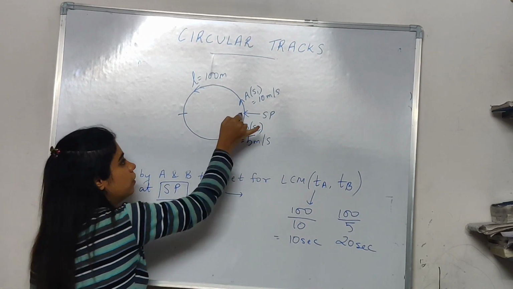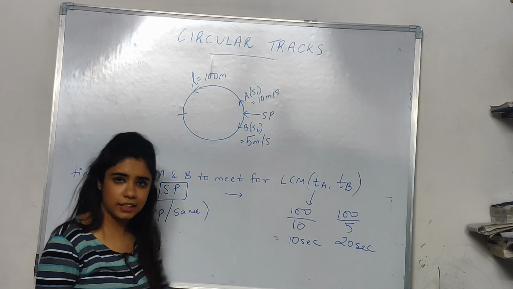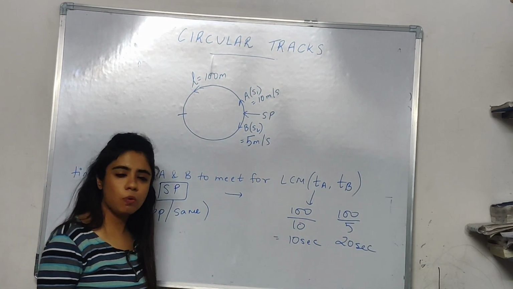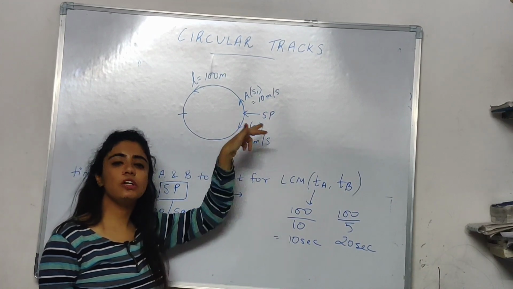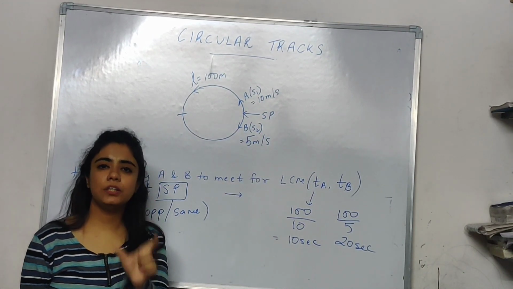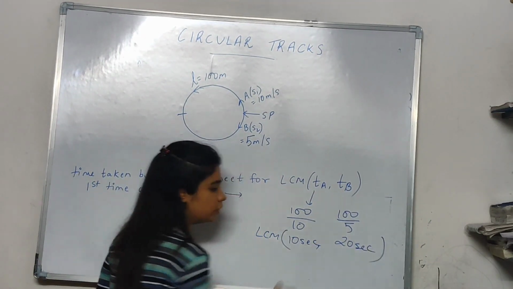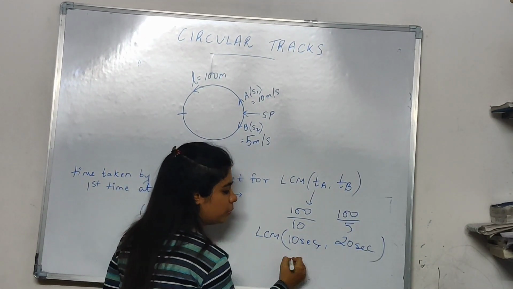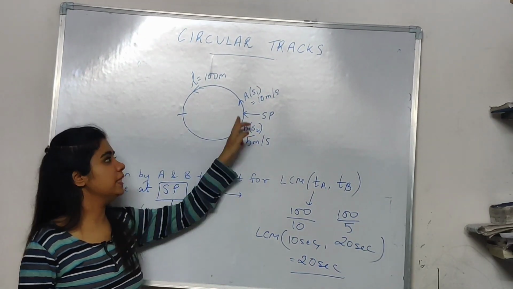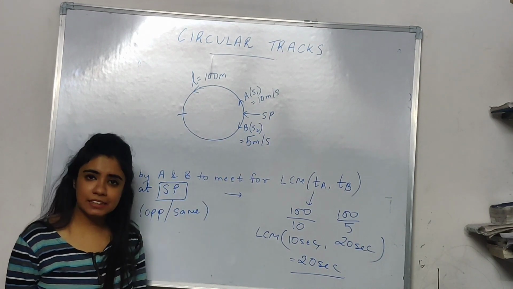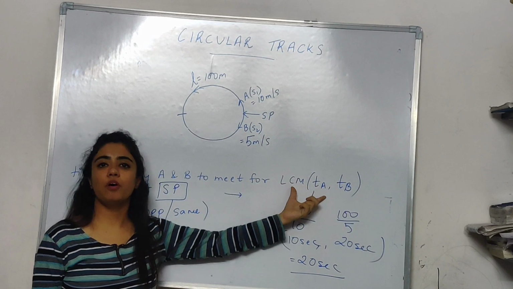What will A do? 10 seconds? Again 10 seconds. So A will take 2 circles. It will make 2 rounds. So that means what? After 20 seconds, A is at the starting point. B is also at the starting point. Now what is that 20 seconds? It is the LCM of 10 and 20. LCM of 10 and 20 is 20 seconds. So after 20 seconds, both meet at the starting point. So in this case, the same or opposite does not matter. Your concept or your formula is this.